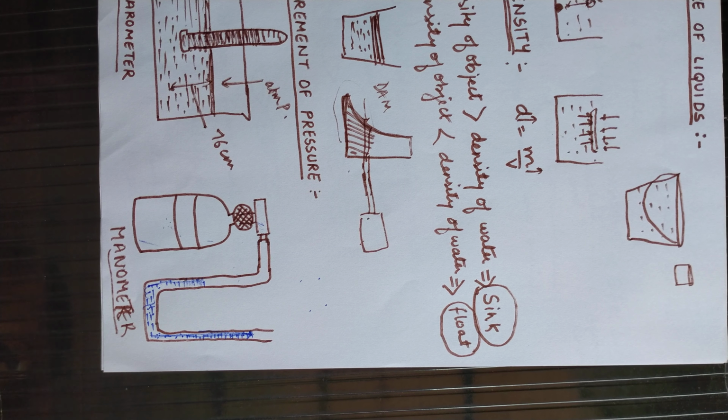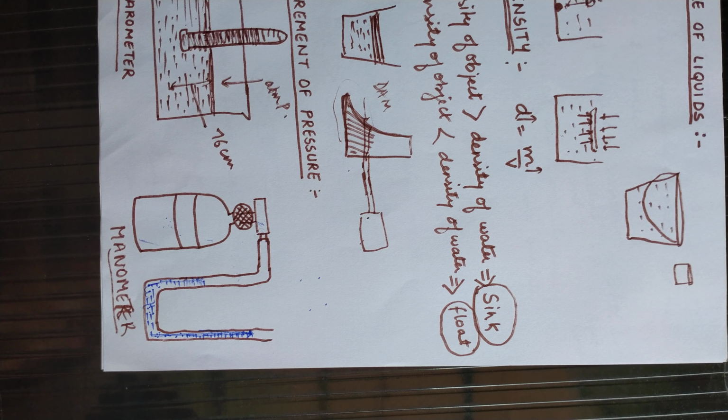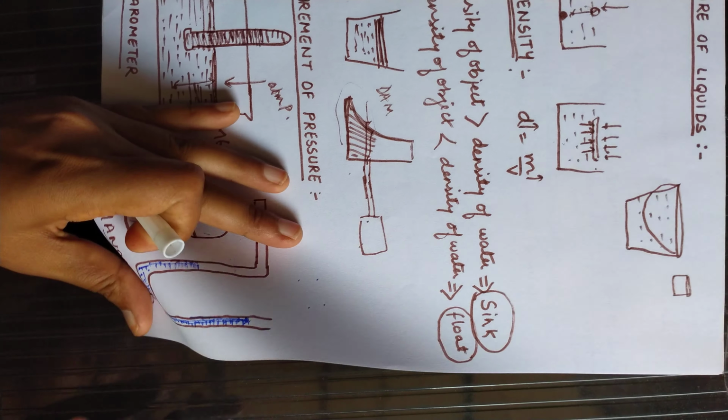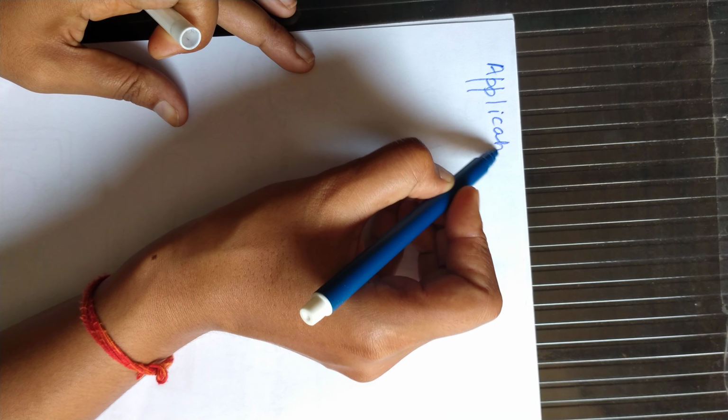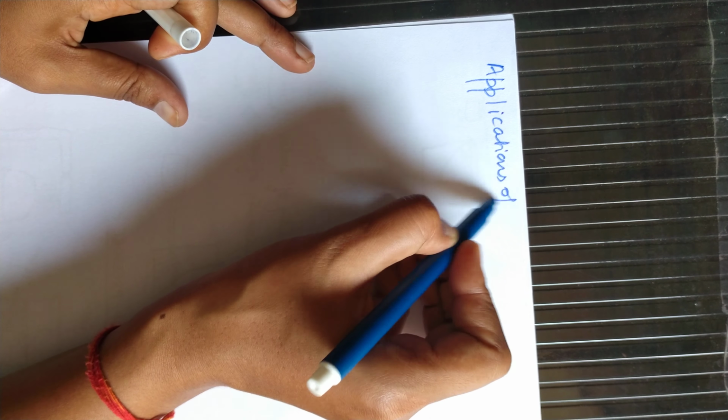Now students, the next thing is about the applications of pressure. There are certain applications of pressure.